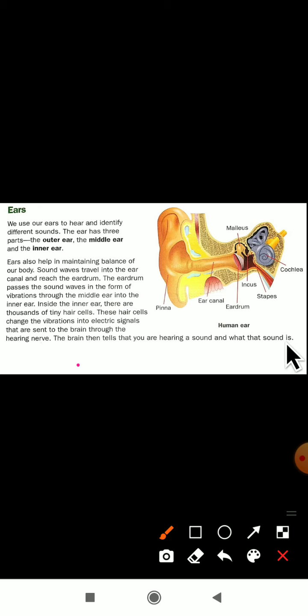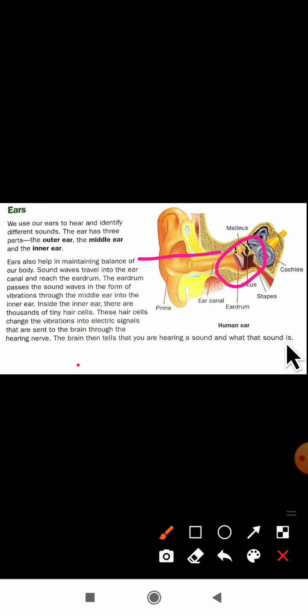Okay, this is all about the function of an ear, how it works. First, the sound is sent with the help of the ear canal, then it will reach the eardrum, then with the help of the eardrum, the next with the help of the middle ear, the sound is passed to the inner ear. Then from the inner ear, it will reach where? It will reach the hair cells here, the tiny hair cells.